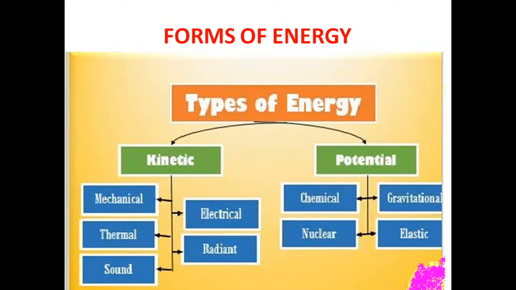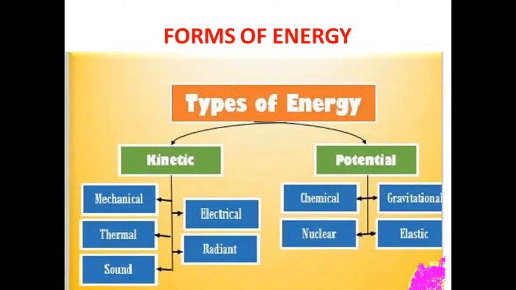First we are going to discuss forms of energy related to the system. Here, kinetic and potential energy. What is kinetic energy? It is the energy which a substance or body possesses by virtue of its motion relative to some reference plane.